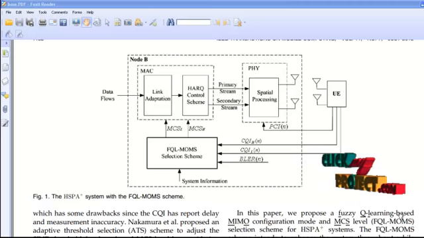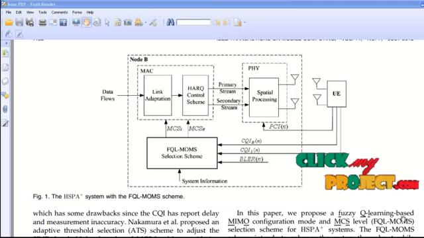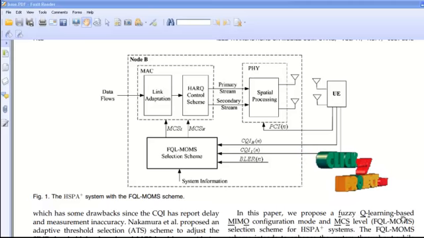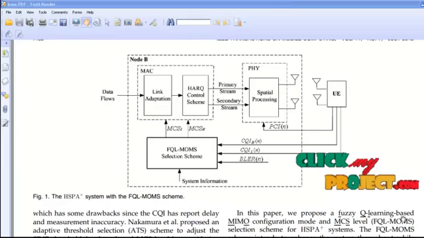The value of CQIH must be greater than or equal to CQIL. The values of CQIH and CQIL measured by UE are integers ranging from 0 to 14. The measured BLER, CQI values and system information are sent to the FQL-MOMS selection scheme.